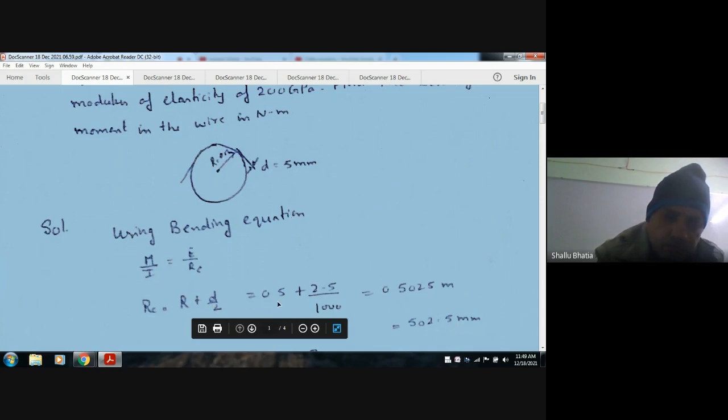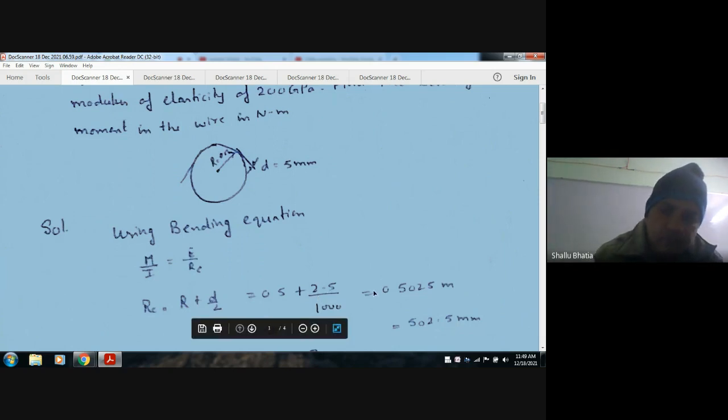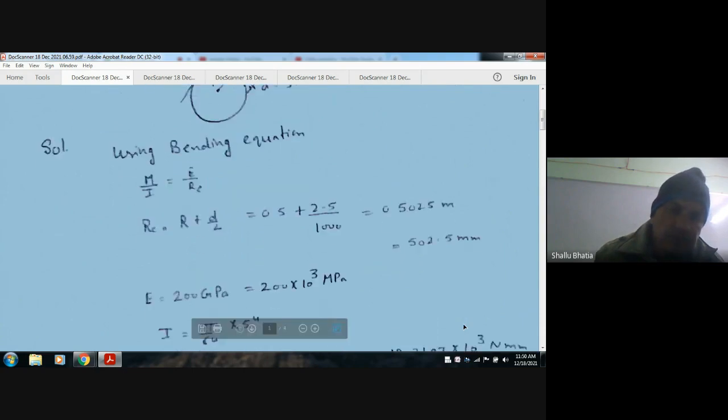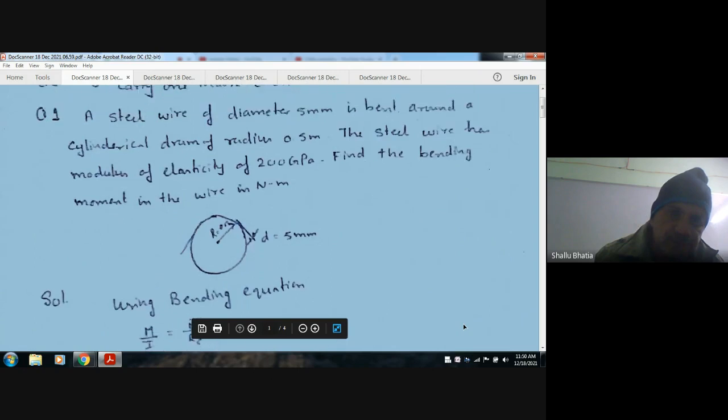R is 0.5 meter and d by 2 is 2.5 by 1000. So the radius of curvature becomes 0.5025 meter, or 502.5 mm.